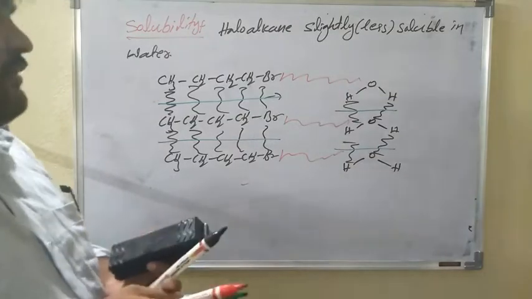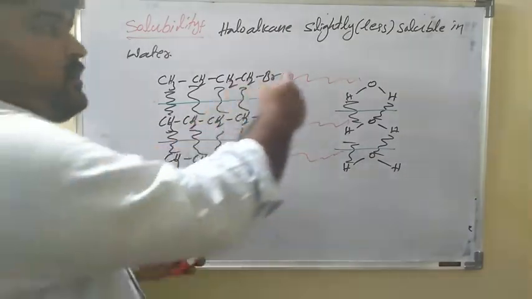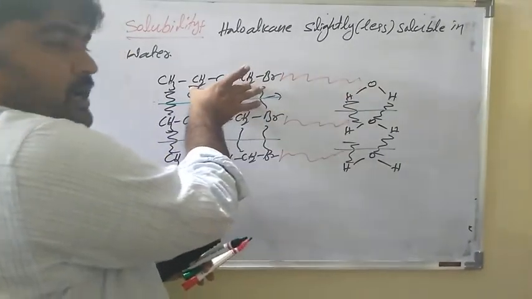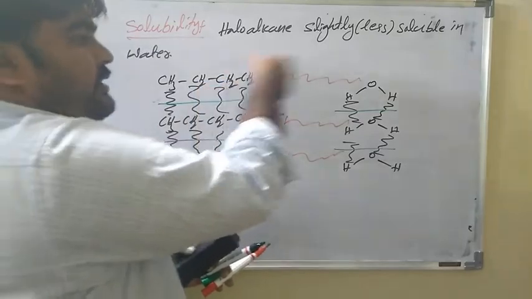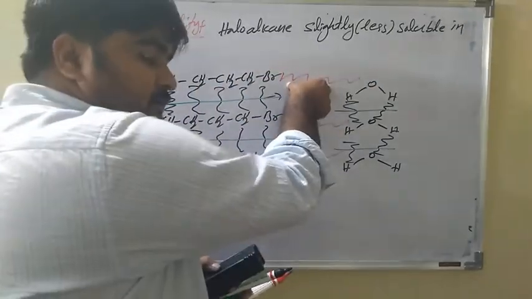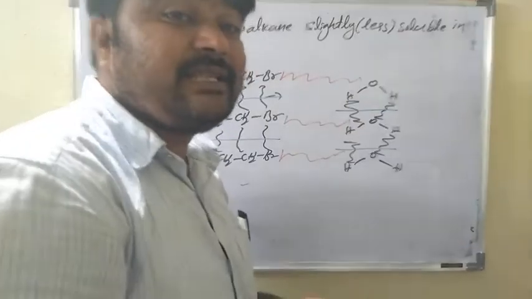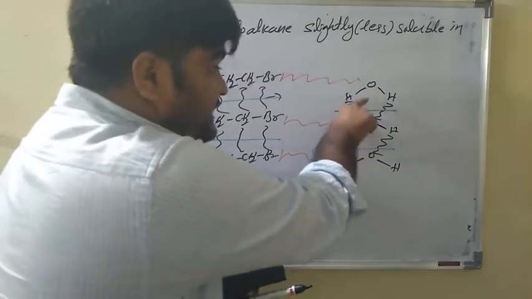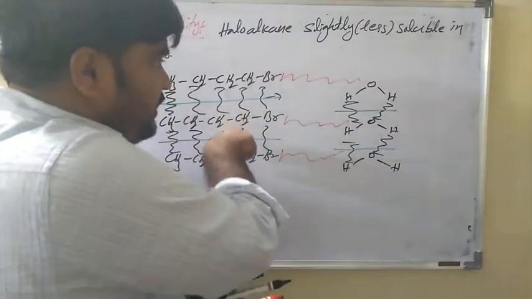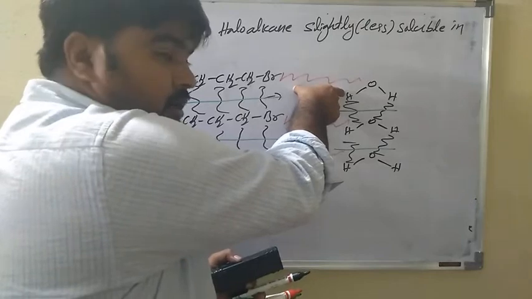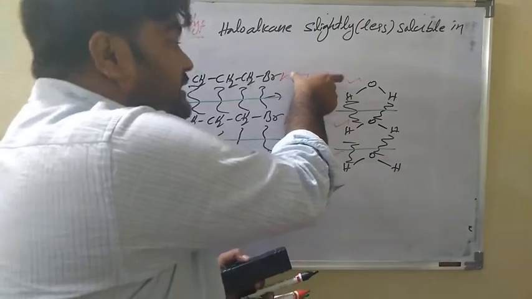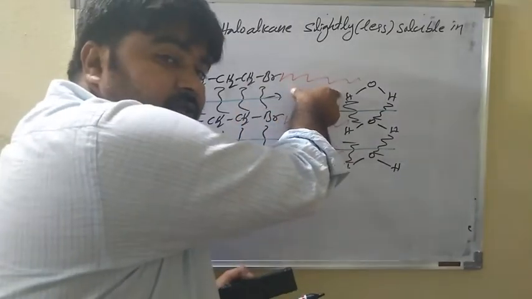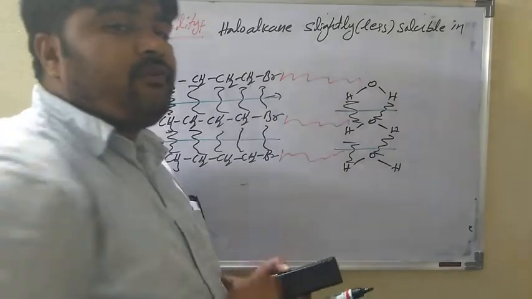Whenever the old bond is broken, energy is required, and when the new bond is formed, energy is released. So when this alkyl molecule interacts with a water molecule, a new bond is formed. Very less energy is released, and comparatively less intermolecular force is present after formation of this bond than in the parent. That's why it is not soluble in water.